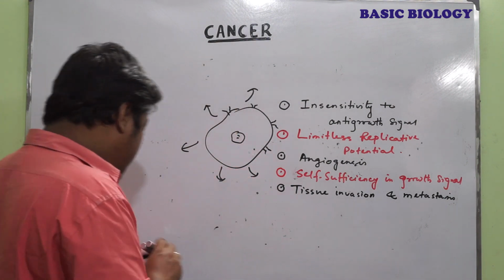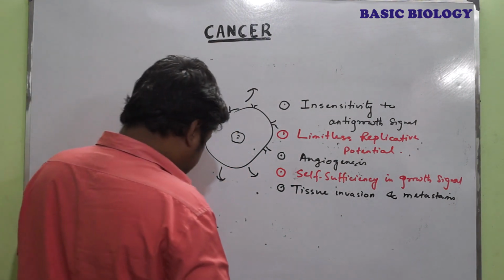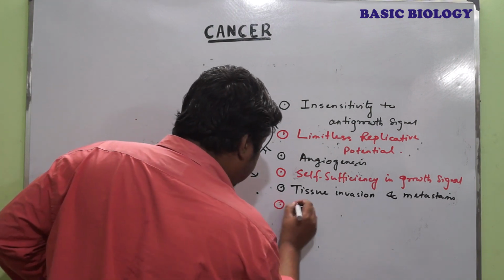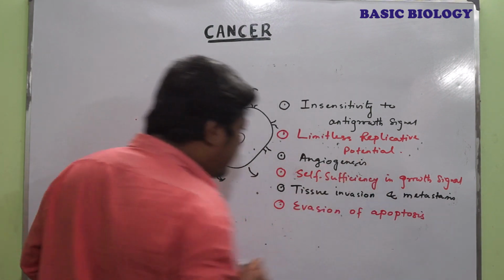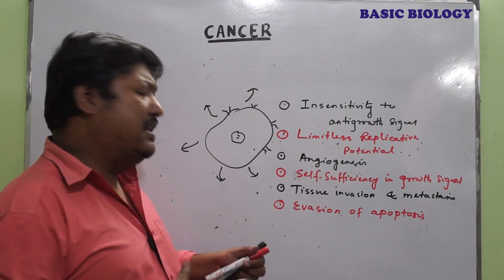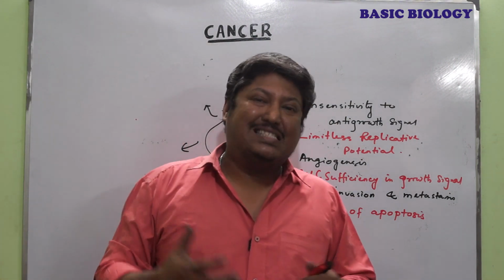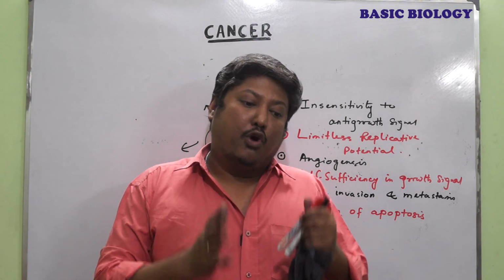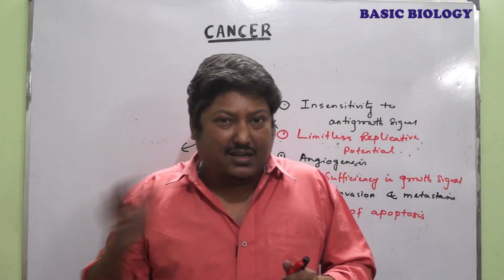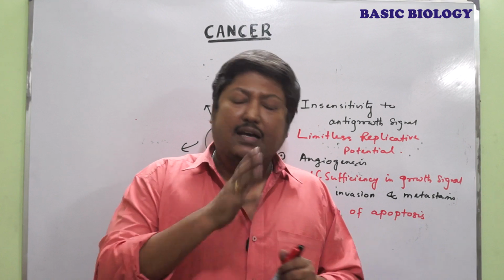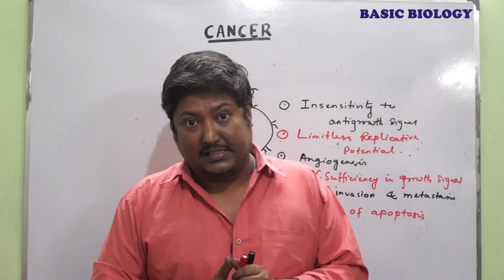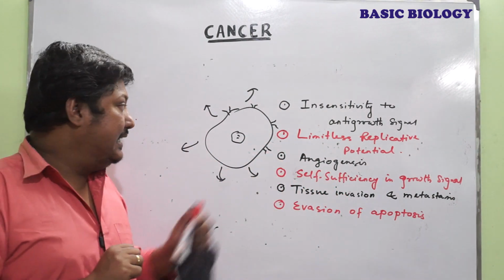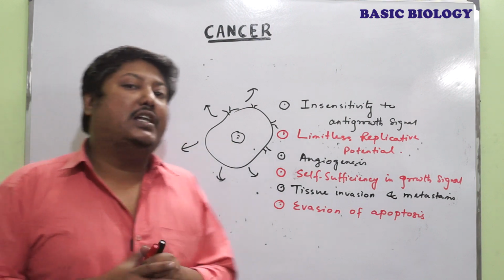And the last one is very important, evasion of apoptosis. Now, when any abnormal cells are found within the body, the body is always trying to discard or eliminate that cell via apoptosis, or the cell death process. But the cancer cell is immortal in nature.